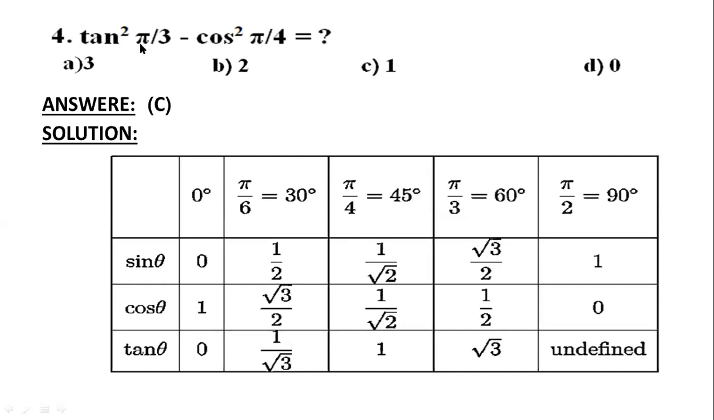If you do that, then you will get your radian part. Okay. The value of tan pi by 3 equals root over 3, whose whole square is 3. And cos pi by 4 equals 1 by root over 2. If we make it a square, then 1 by 2. Just subtract this, you will get your answer C.